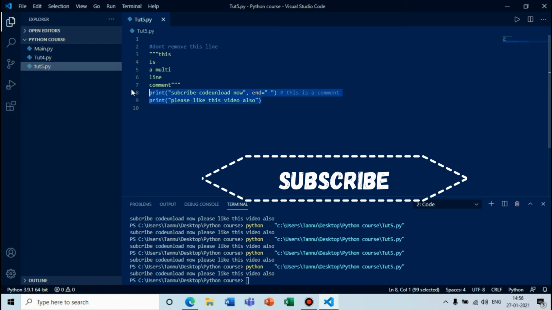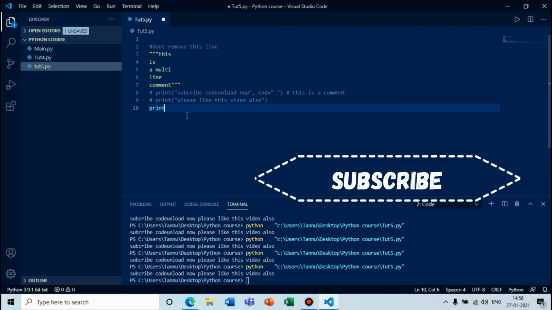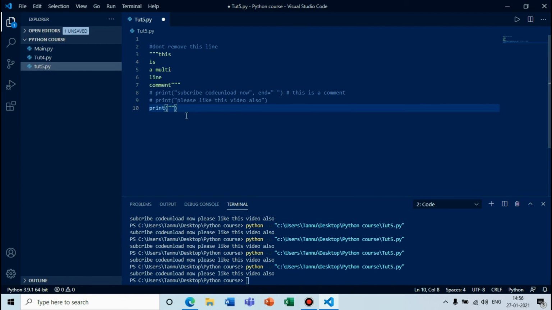So we will comment this out and write another print function. Suppose we have to write where we have downloaded Python. So we will write a path: local disk C, a backward slash, and we have downloaded it in Users.